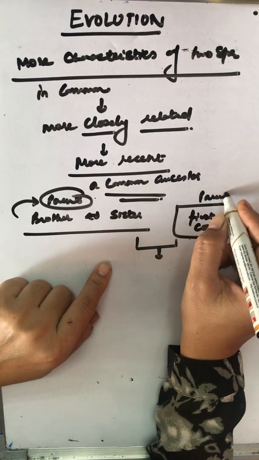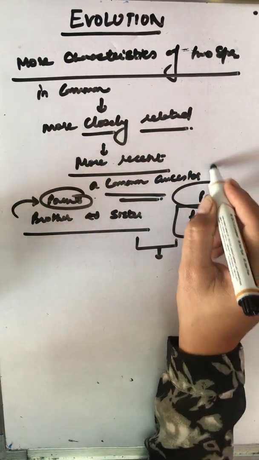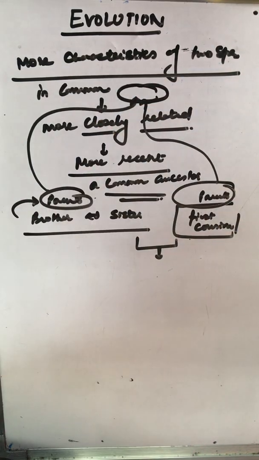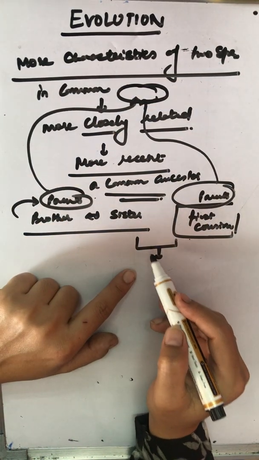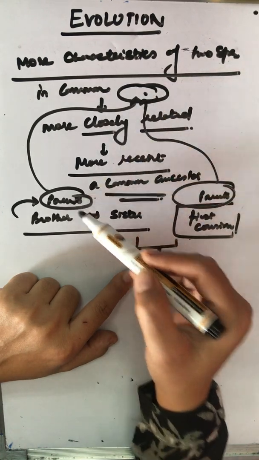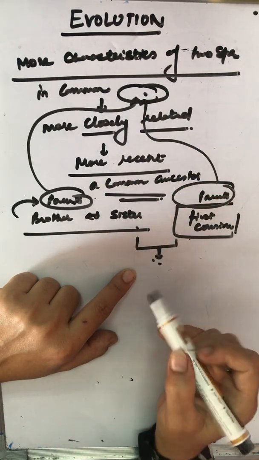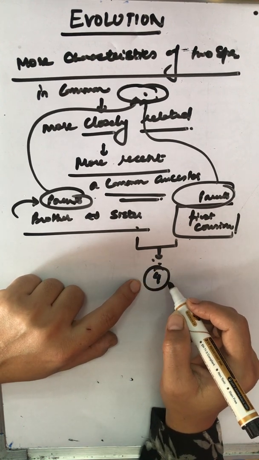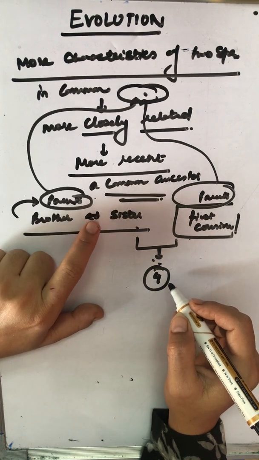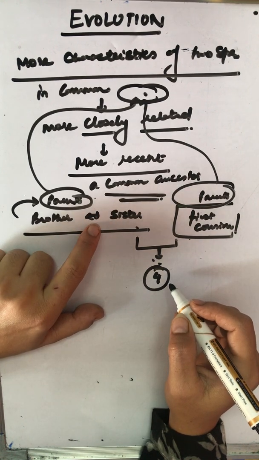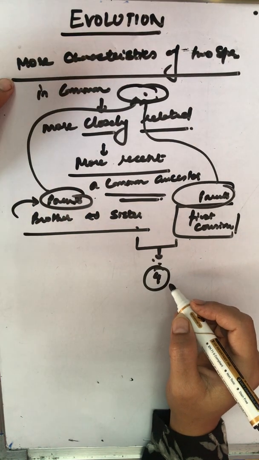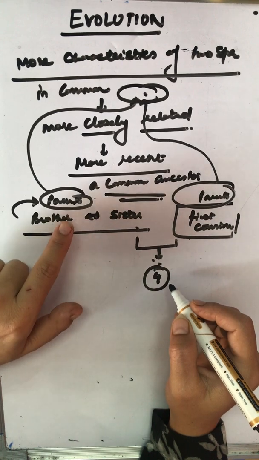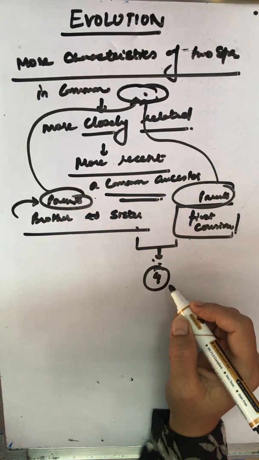So their parents and these parents' common ancestor further ahead will come, right? Grandparent. Then they are common. So we are talking about first, second, third, fourth level. If we are comparing the fourth level, obviously this level is far more closely related. Means more characteristics in common, they are more closely related, and they have a more recent common ancestor.